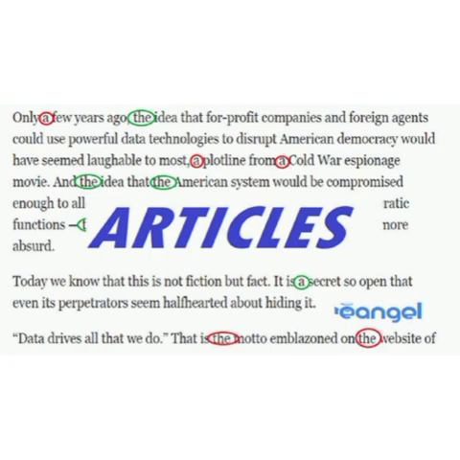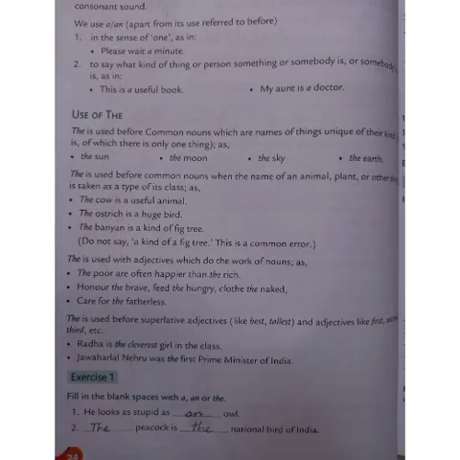Today we will do exercises. So, open page number 24 from your language book, and there is exercise number 1. Fill in the blank spaces with a, an, or the. Number 1. He looks as stupid as dash owl. So, owl, there is O, means vowel. So, before that, we will use an owl.